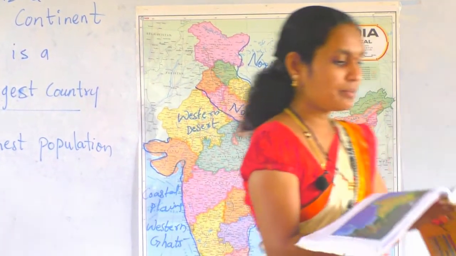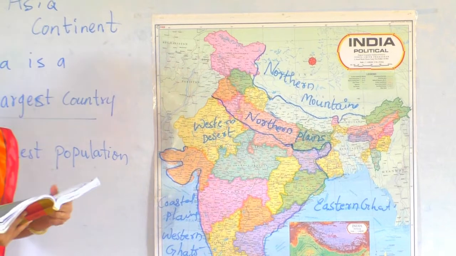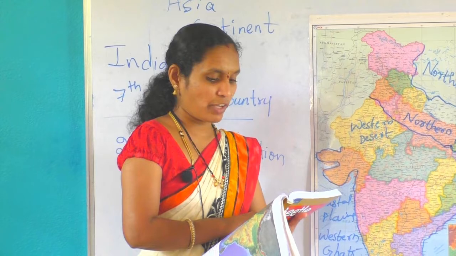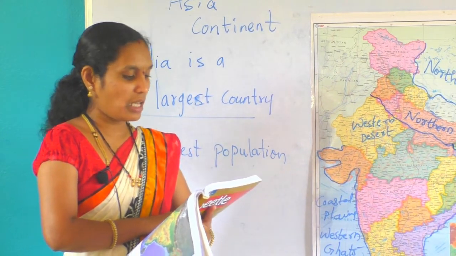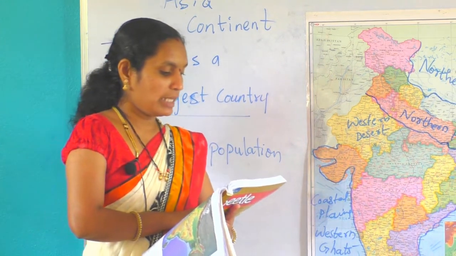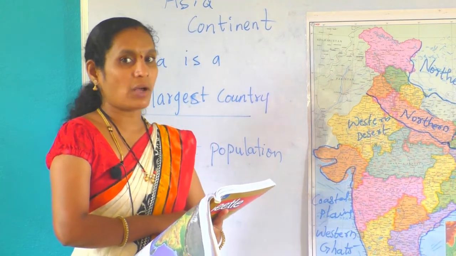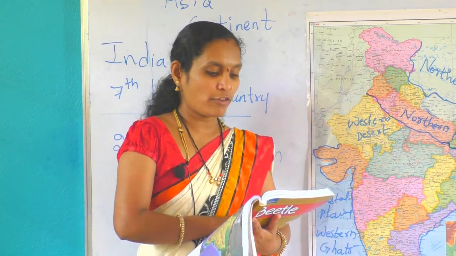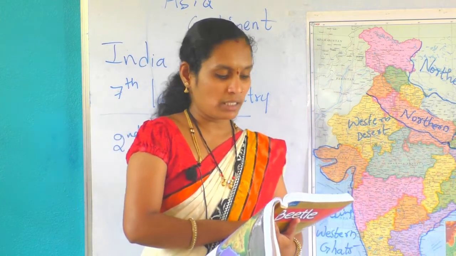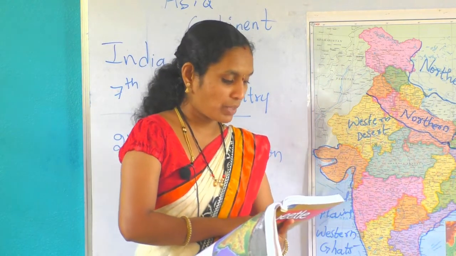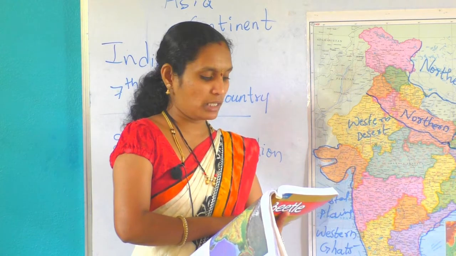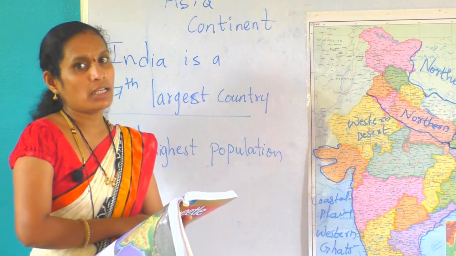Okay, next. In the world map, you will find India located in the southern part of the continent of Asia. It is the 7th largest country by area and the 2nd largest population in the world. India stretches about 3,214 kilometers from north to south and about 2,933 kilometers from east to west. India is surrounded by the Arabian Sea in the west and the Bay of Bengal in the east and the Indian Ocean in the south.